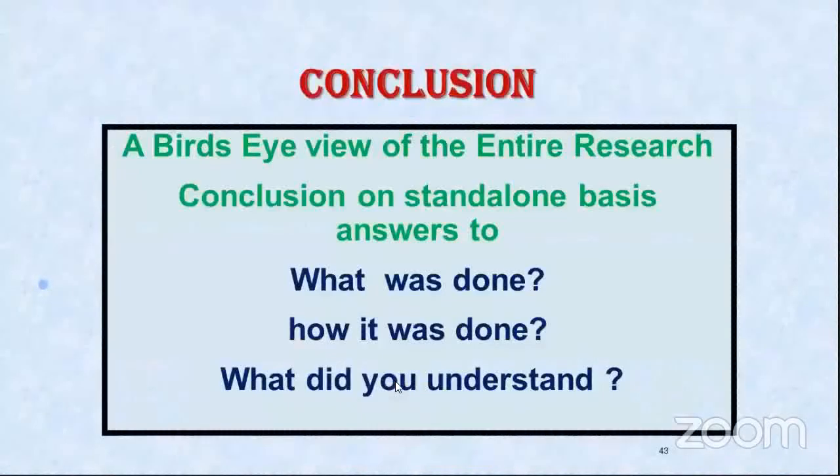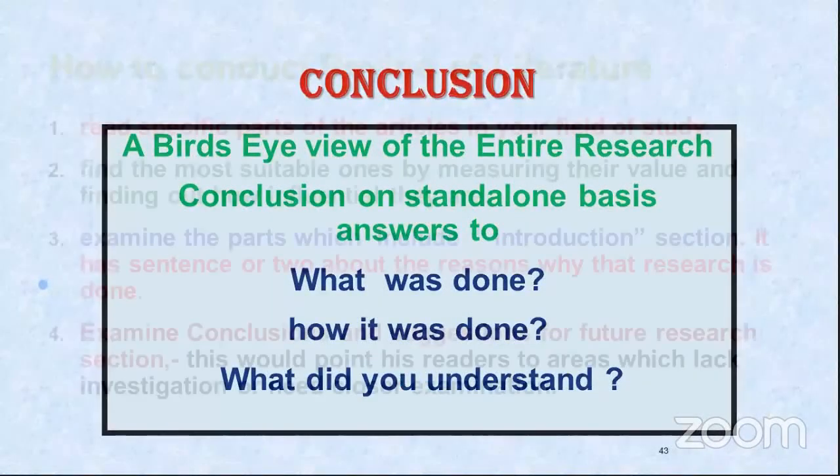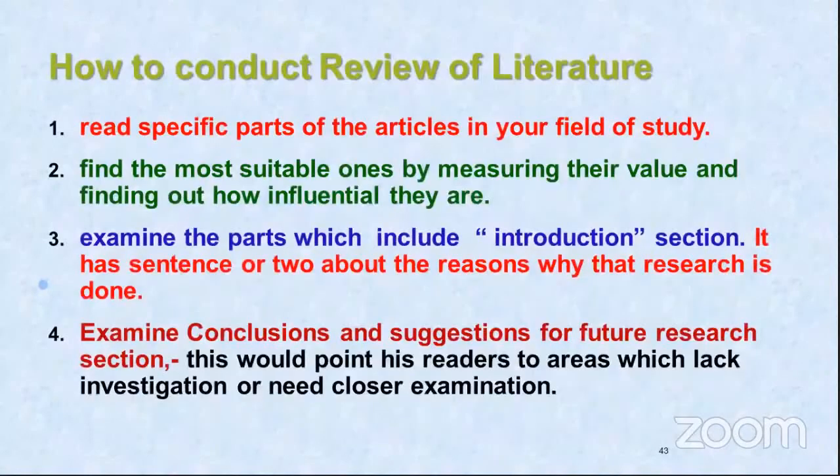Now we should start with the review of literature, stage 2. Here your proposal is over, because you have clearly defined your objective and your hypothesis, and now you are starting your work of writing a dissertation or a research paper. Stage 2 of review of literature is also called a systematic review of literature.